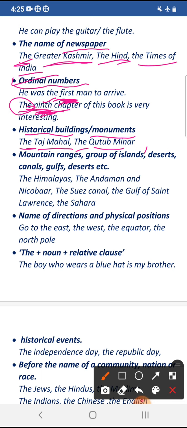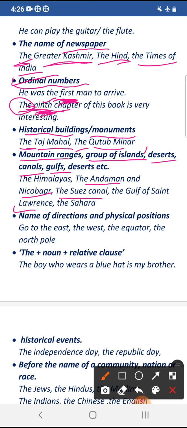So article the is also used before the names of mountain ranges like the Himalayas, the group of islands, for example the Andaman and Nicobar, deserts, the Sahara, the Thar, canals, the Suez Canal, gulfs, the Gulf of St. Lawrence, etc. So remember that whenever you mention the names of mountain ranges, group of islands, deserts, canals, gulfs, etc., you must use definite article with them.